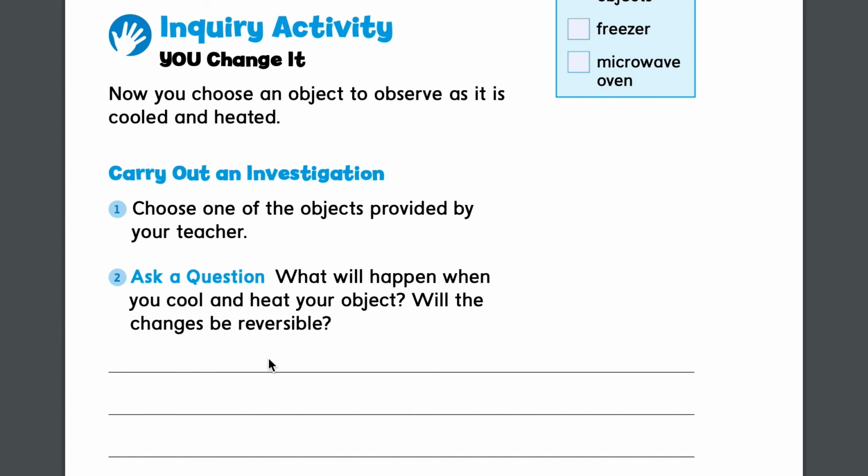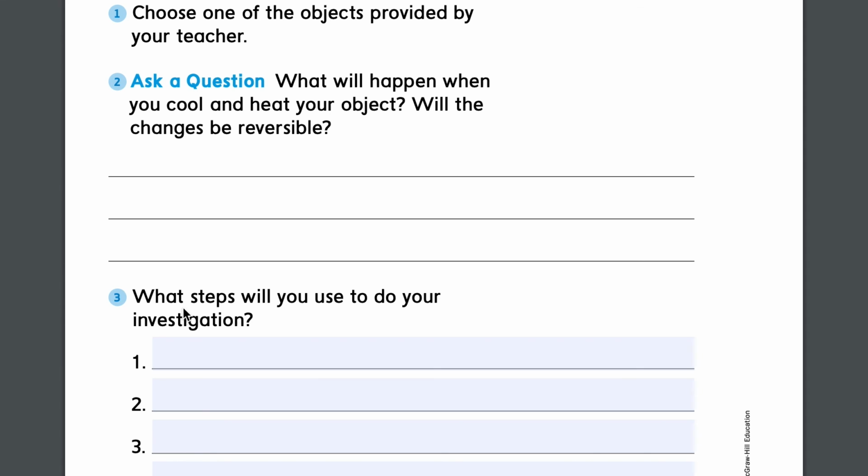And will the changes be reversible? Some things you could choose are things like ice cubes, maybe a slice of apple, and any other things you can see around. What steps will you use to do your investigation? So write down the steps you would take, what you would do first, and then second, third, and fourth.